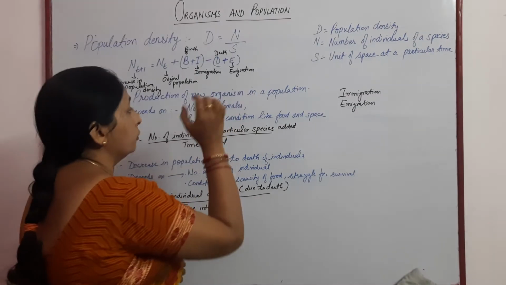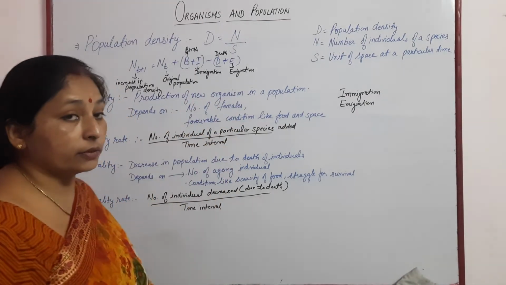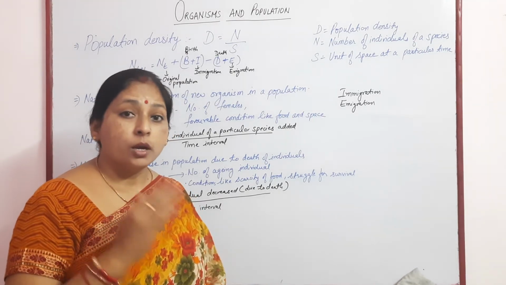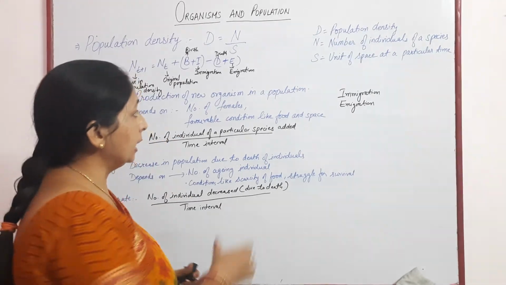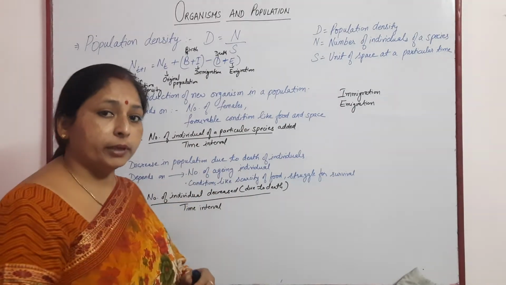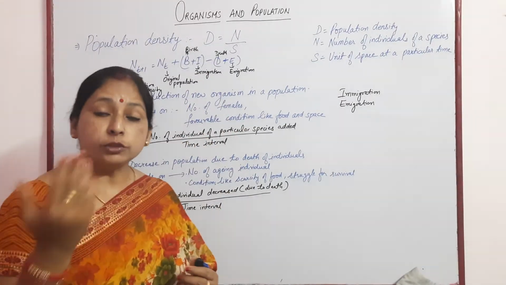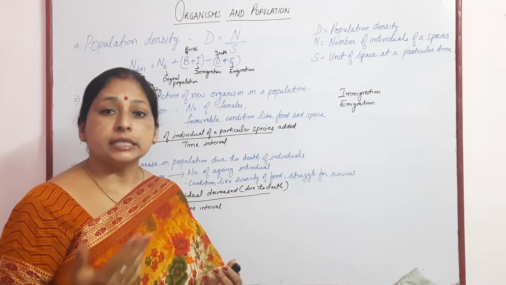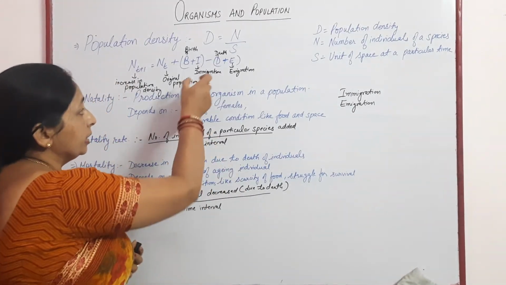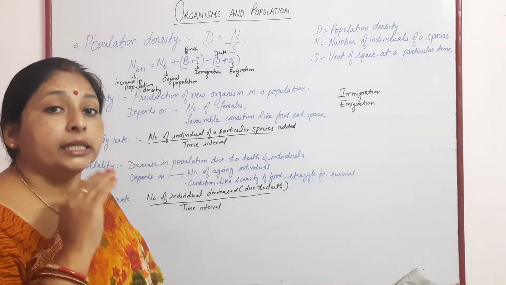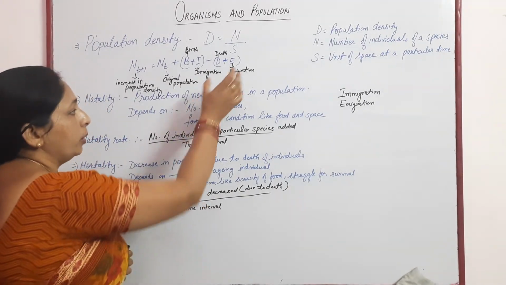For food, space, and better conditions of survival, individuals move from one area to another. If they are moving into a particular population, it is immigration. If they are moving out of a population, it is emigration. Immigration adds to the density; emigration decreases the population density.